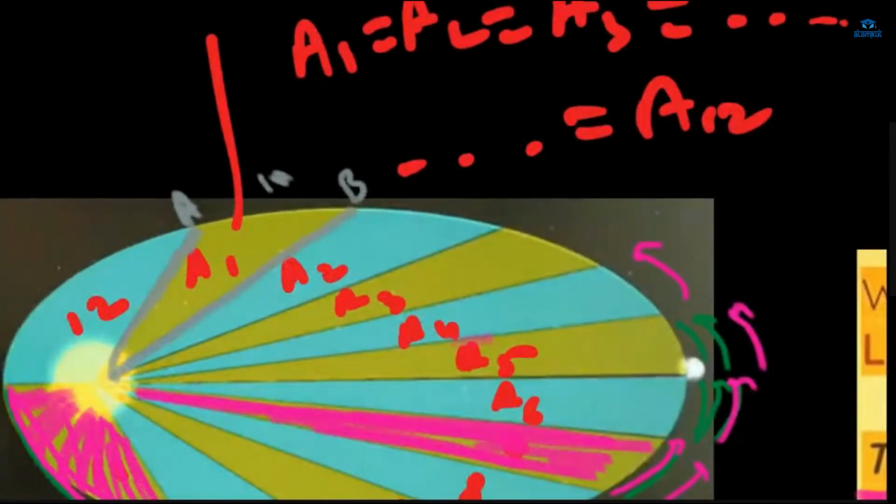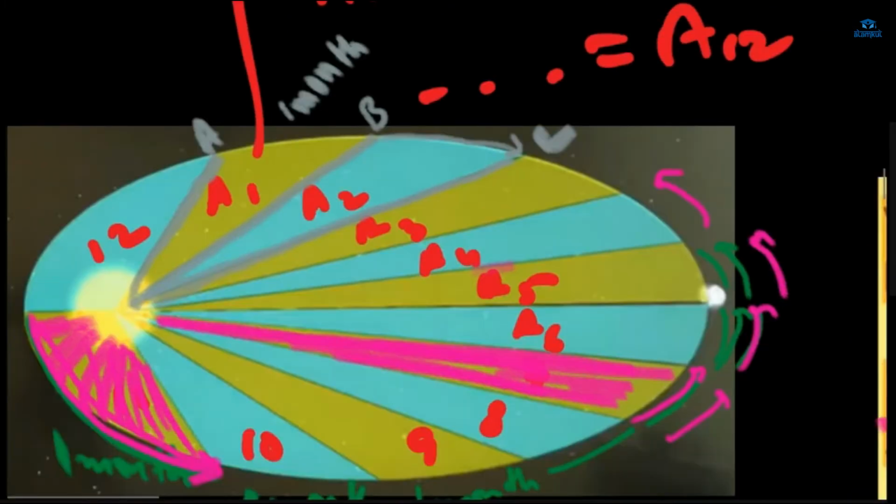This is of one month. Again, from B to C, the area swept by the planet, A1 will be equal to A2.